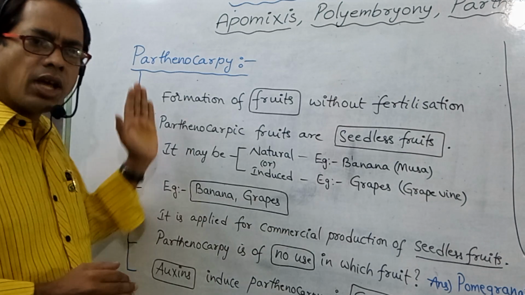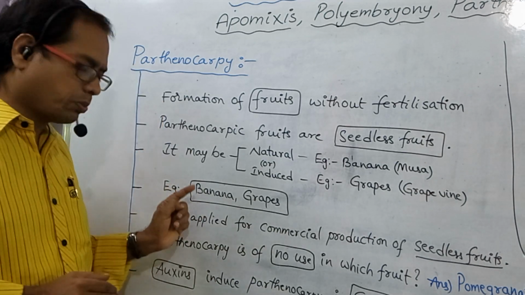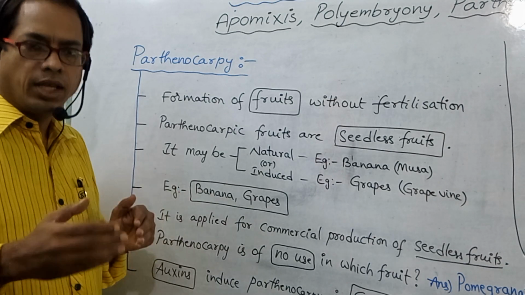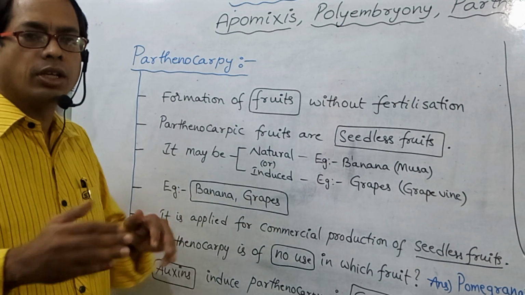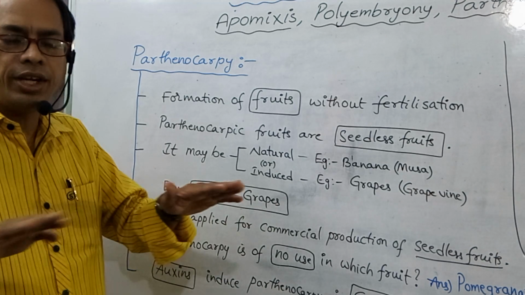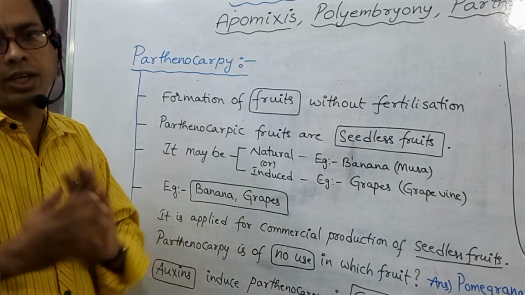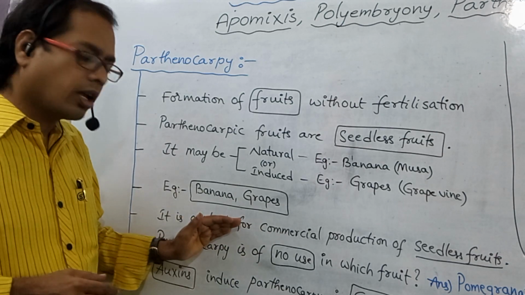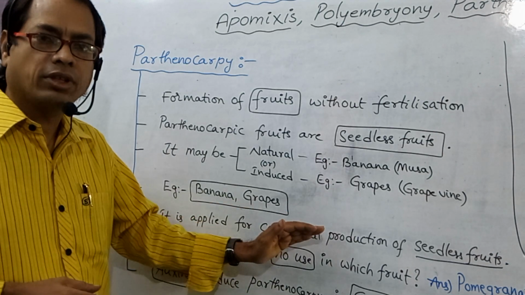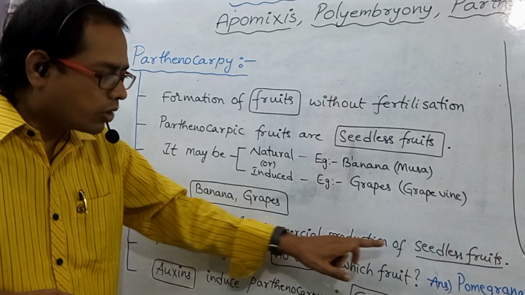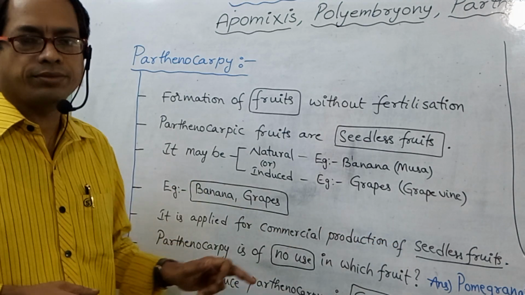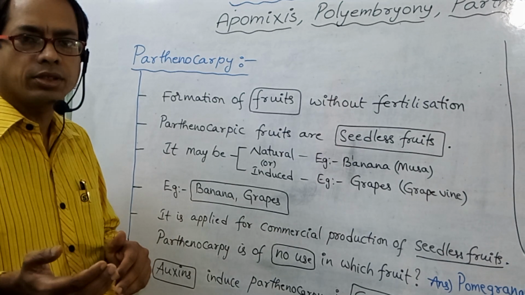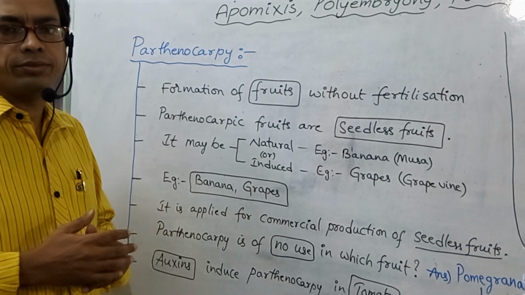What are the examples of parthenocarpy? Banana and grapes. In these two plants, if parthenocarpy occurs, there are no seeds but fruits are present. It is applied for commercial production of seedless fruits. We have to say seedless fruits. Parthenocarpy occurs means seedless fruits are obtained.